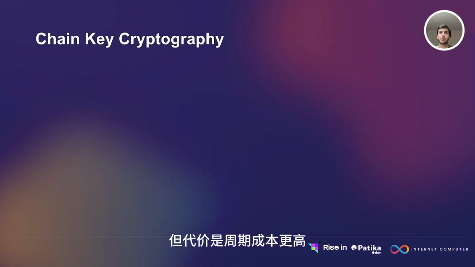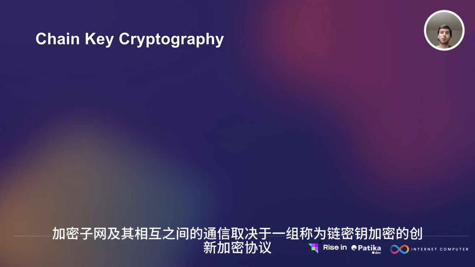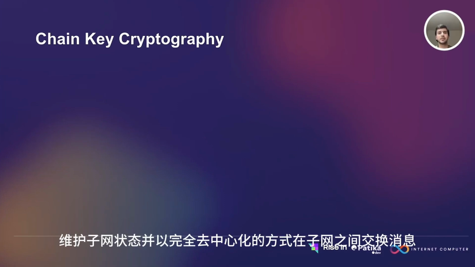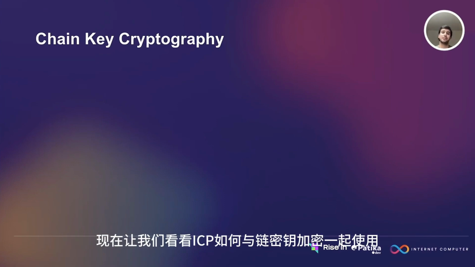Now, let's learn about chain key cryptography. Subnets and their communication between each other depend on a set of innovative cryptographic protocols known as chain key cryptography. This cryptographic approach enables subnets to authenticate user request responses, maintain subnet state, and exchange messages between subnets in a fully decentralized manner.